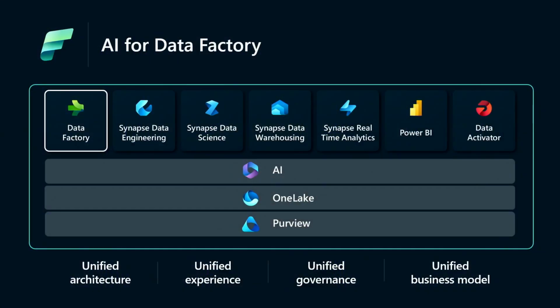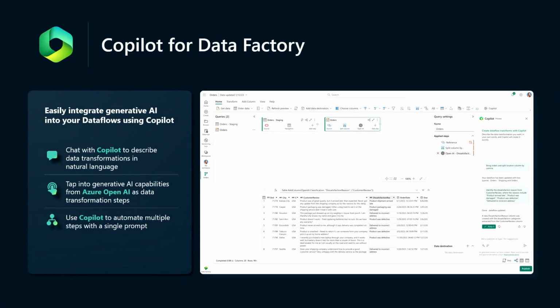All right, so let's get started by actually taking a look at some of the product experiences that are in public preview as of today. And the first one we're going to talk about is Data Factory. As mentioned, Data Factory is about being able to connect to data, bring your data into Fabric. And as of today, we're releasing the public preview of Copilots for data flows.